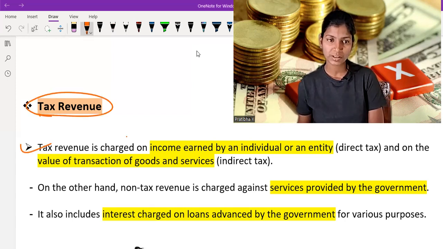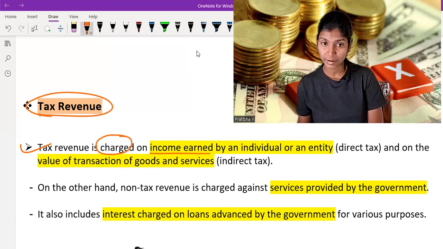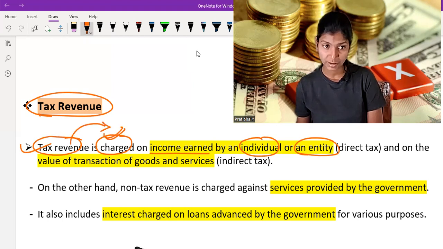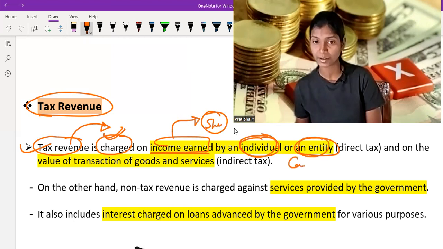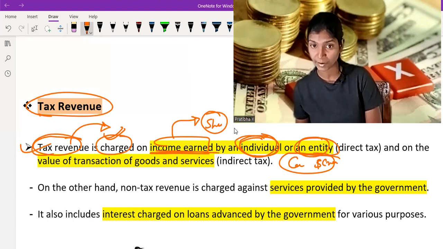Tax revenue is charged on income earned by an individual or an entity. Remember, tax revenue is charged. This is money which is charged on income earned by an individual. Let's say I earn 5 lakh rupees a month. So tax is charged on my income, as well as on an entity. Let's say my company earns 5 crore in a month. So tax revenue is charged on the income earned by an individual, on my money, as well as on the money of an entity.